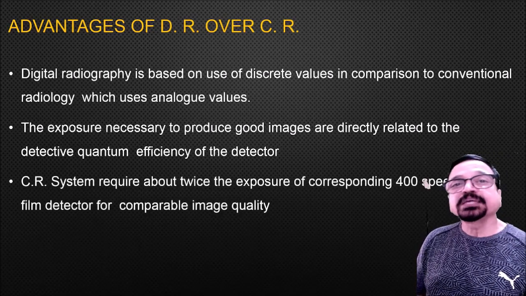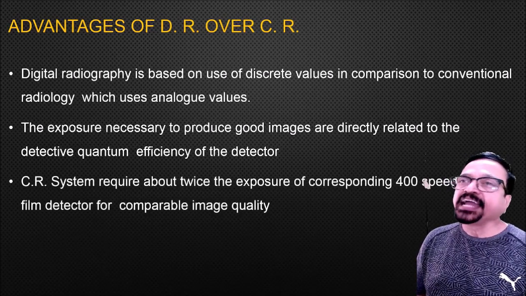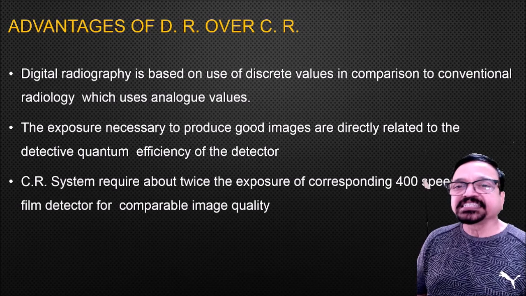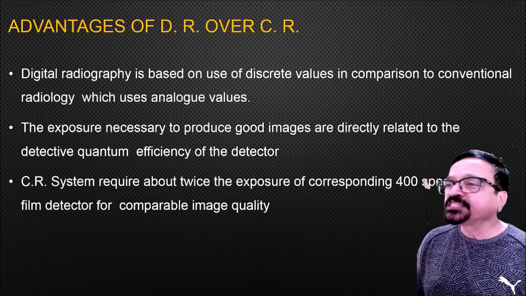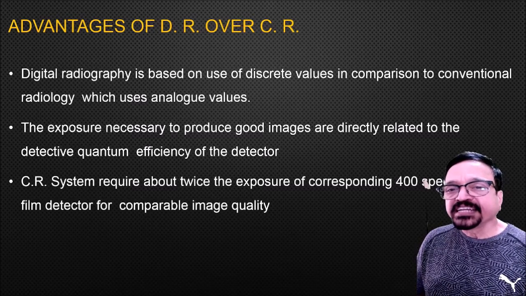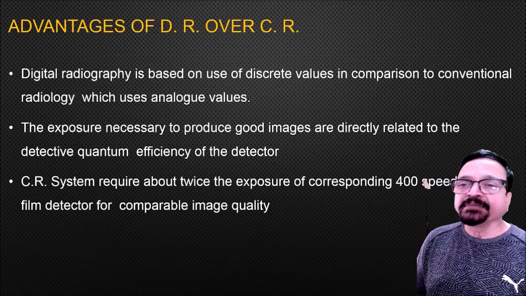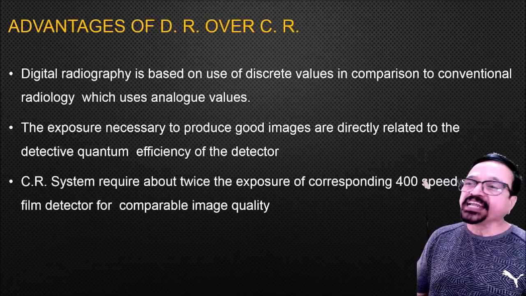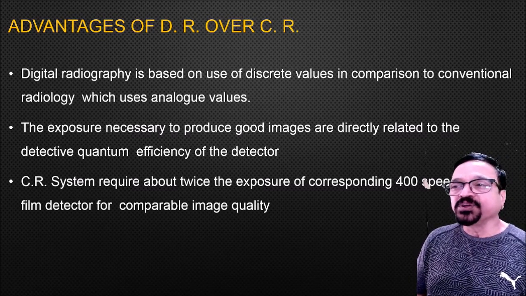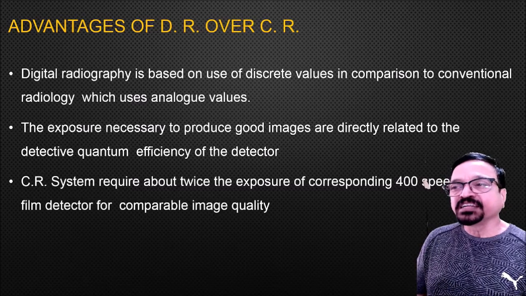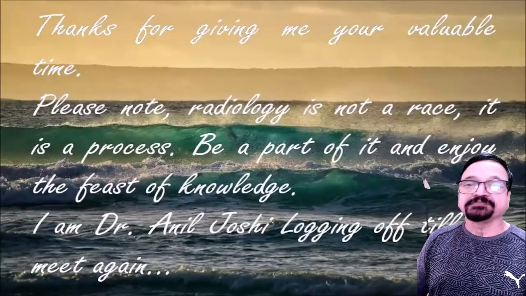So you can produce a better quality detector by technological advantage. CR systems require about twice the exposure of the corresponding 400 speed screen film detector for comparable image quality. Now this word 400 is familiar to the earlier radiologists who were using a dark room. The speeds were of different values, and 400 was the maximum speed of that time's cassette.